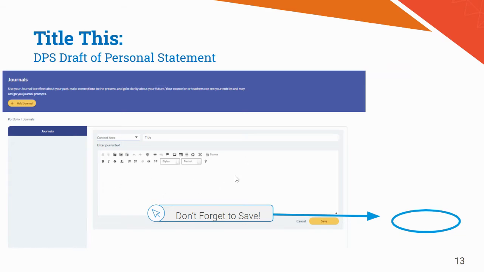Basically, in your personal statement, what you need to address is what are some challenges that you faced in your life, a particular challenge or several, and how you faced that. Use proper grammar, use proper capitalization like you've been taught, use proper punctuation. At least start the draft of this personal statement, and it will be in there for you for next year when you need it.